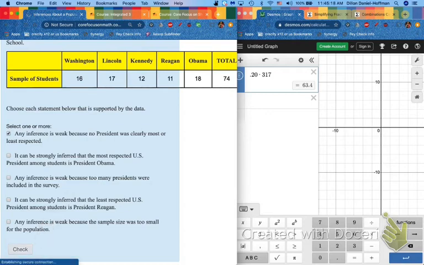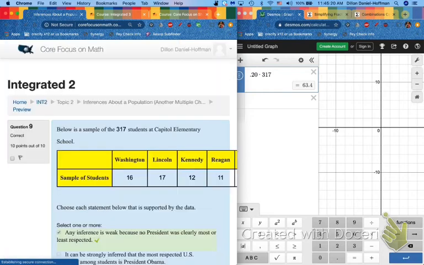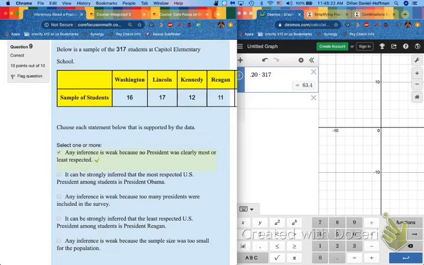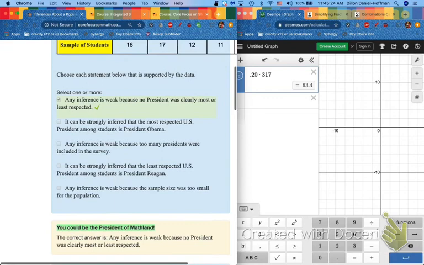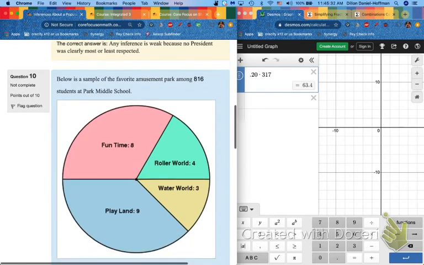All right, here's my favorite pun all year. It's ridiculous. You ready? You could be the president of Mathland. Oh, thank you. Boy, that sounds like an irrational decision. Am I right?